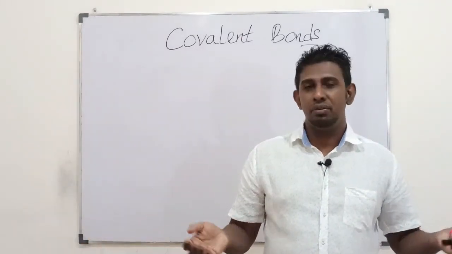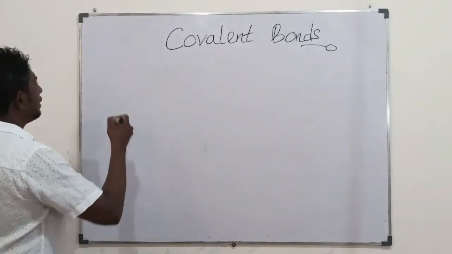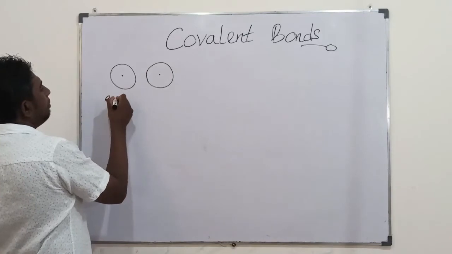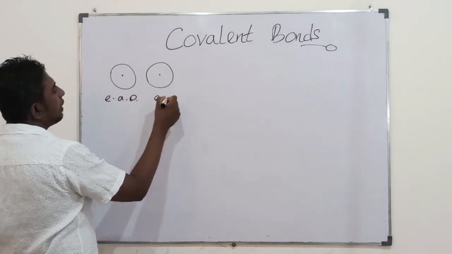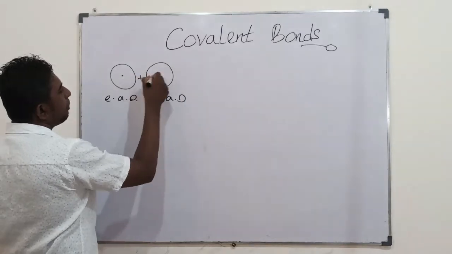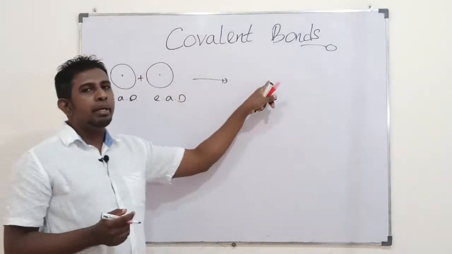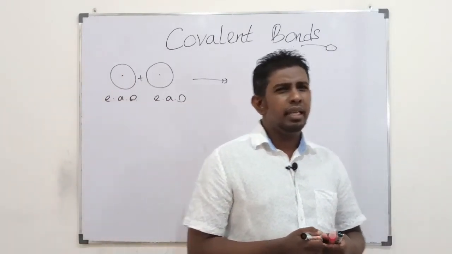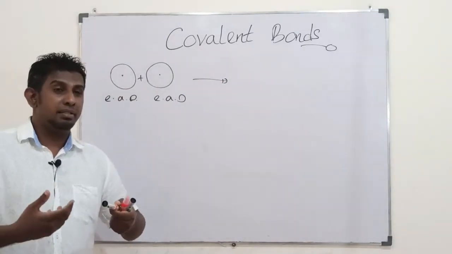Okay, students, let's first talk about empty with empty. Empty atomic orbital with empty atomic orbital. If they overlap, in the molecular orbital you won't get any electron being shared. Then it's only the repulsion between 2 nuclei you would get.